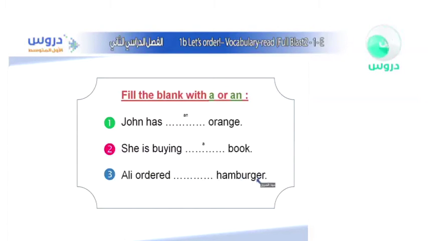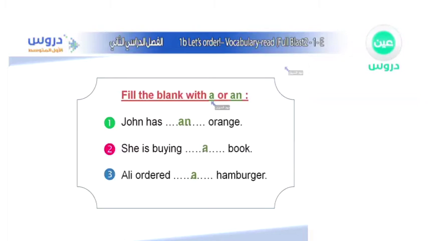Okay, Ali ordered, and that is hamburger. So what do we have to say? We have to say a hamburger, because the sound is not the sound of a vowel, as we have learned in the first semester, of course. I was with you back then. So it's going to become Ali ordered a hamburger.